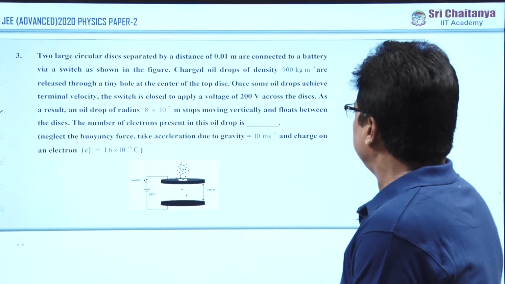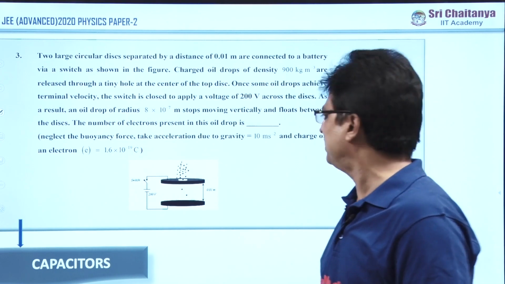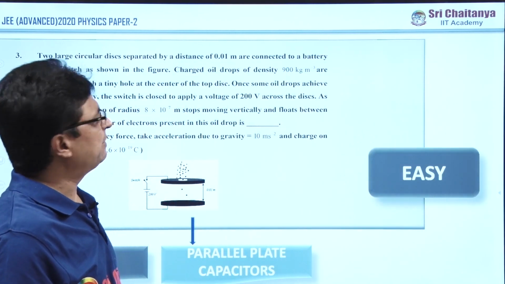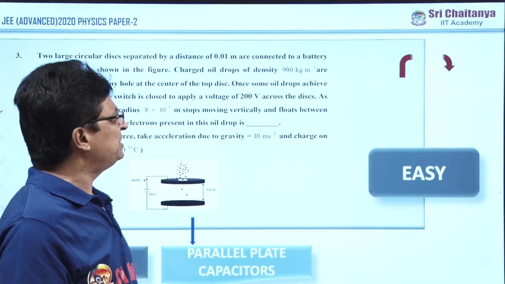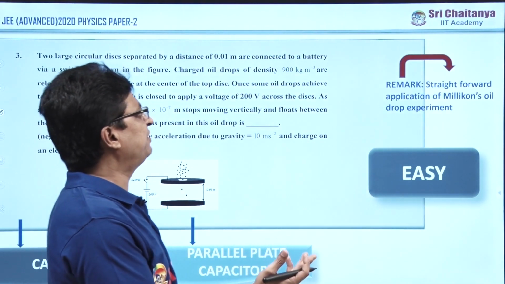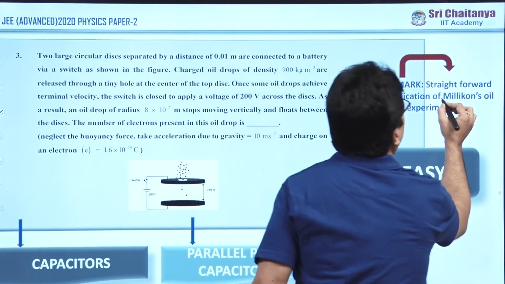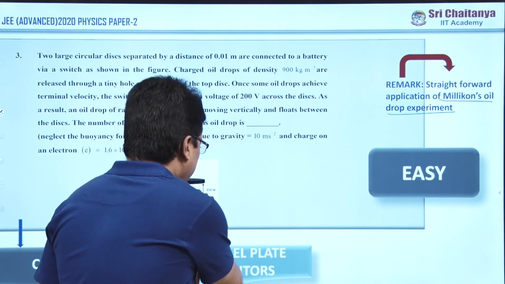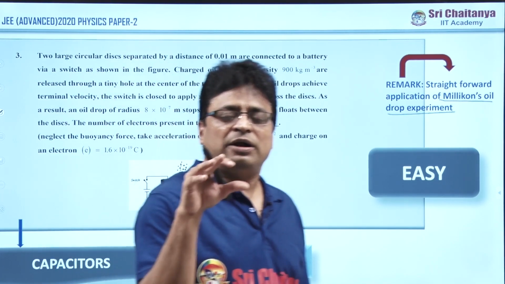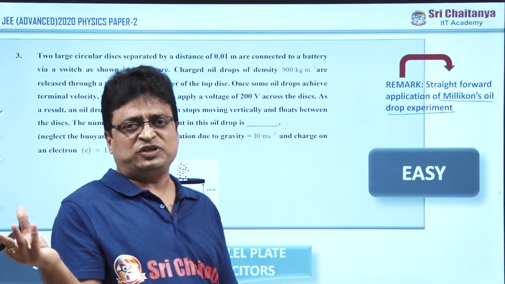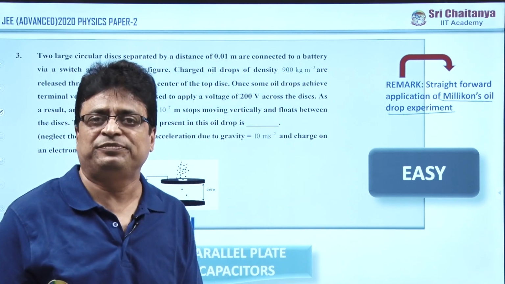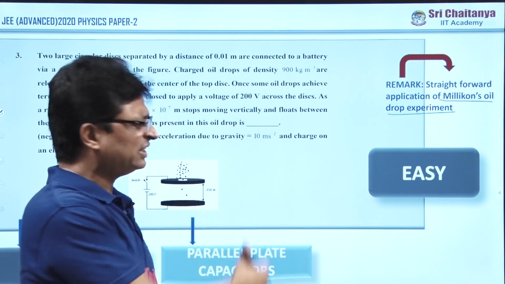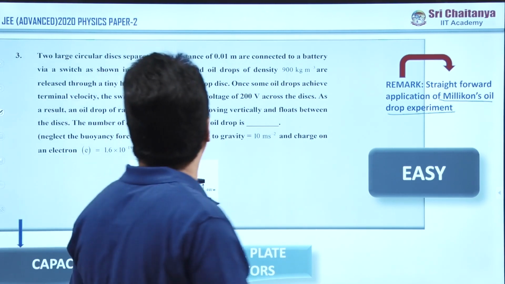Now, coming to question number 3. This question is on which topic? Capacitors. And the subtopic is parallel plate capacitors. Here, the majority opinion is easy. Easy means it is a straightforward application, an application of Millikan's oil drop experiment. In the parallel plate capacitor, under which concept have they framed this question? Millikan's oil drop experiment. If anybody is thorough with that, they can solve this problem very easily. That is about question number 3.